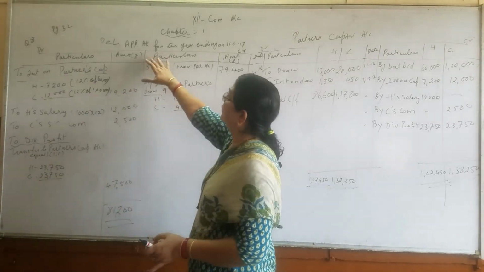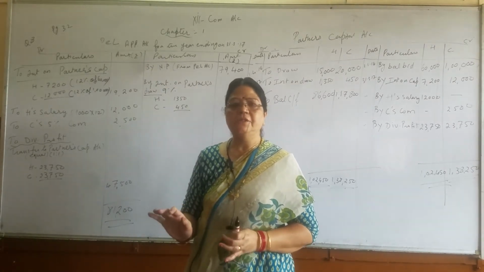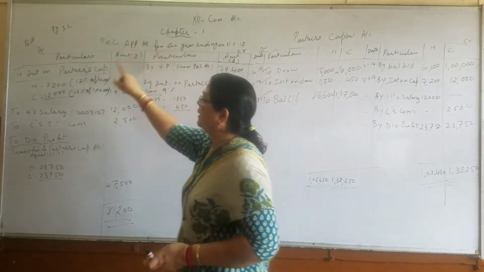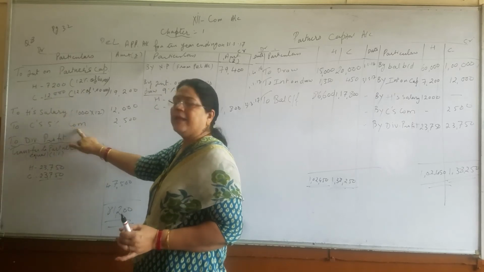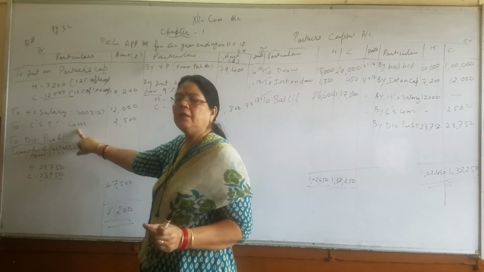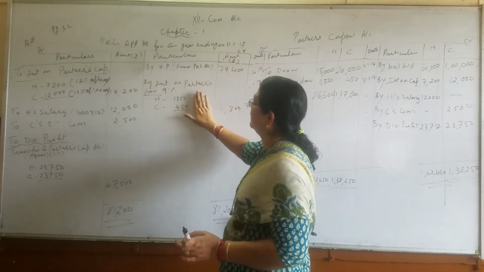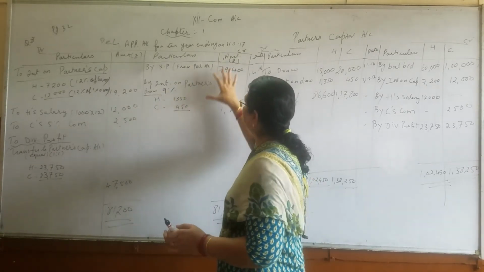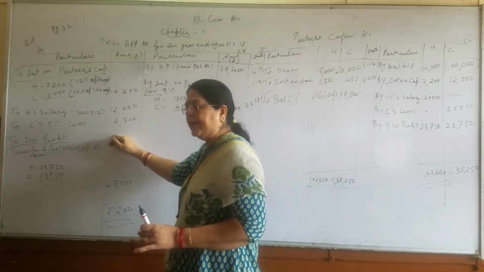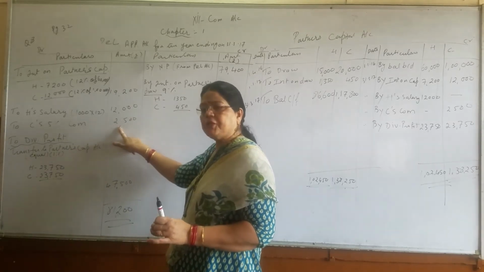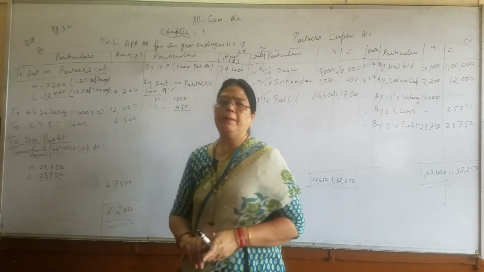So in this way you are going to prepare your profit and loss appropriation account always. There is no change, children. First bring down net profit, then interest on capital, then salary, then commission, then whatever other expenses of the partners are given. So we have to write on the debit side. Then net profit we have already entered, then interest on drawings. After writing all the entries, you have to do the total of credit side and subtract the amount of debit side. Then if commission is to be given, you will give commission first, then you will subtract commission, and the remaining profit is given to the partners.